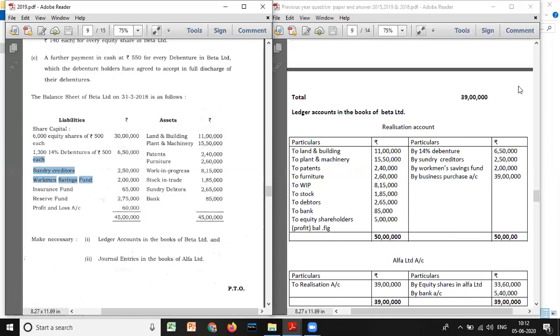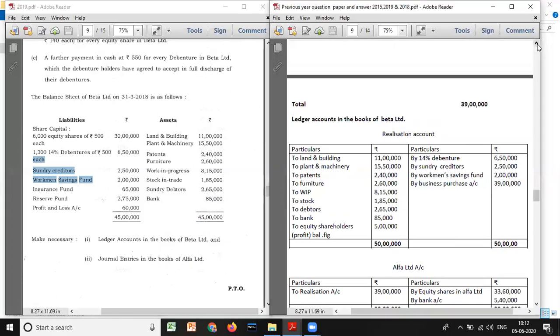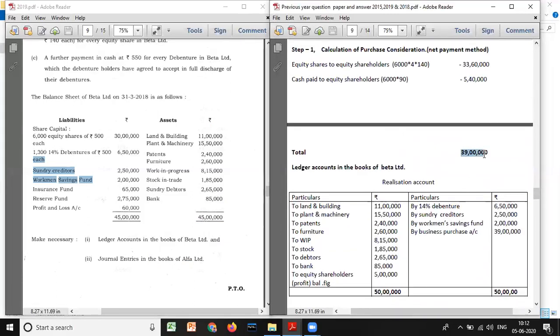And what is the PC amount we have? PC amount how much we have? 39 lakh we have. Okay, the same you have to write here. Now if you total your credit, I'm sorry, you have to get one more zero here. Okay, please change that. It will be 50 lakh, not 50,000. So credit column will be 50 lakh, and here it will be 45 lakh.